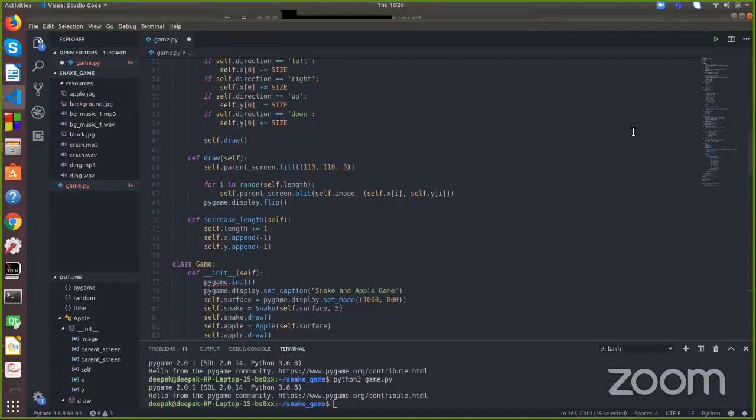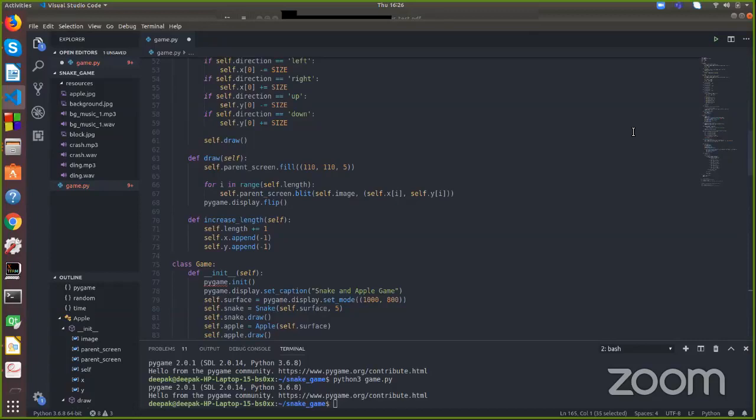Any comments? Okay, game class, yeah, it's correct. Why the game class? Is there any specific reason why not in the Apple class or the Snake class? Why do you want to implement the game over logic in the game class?